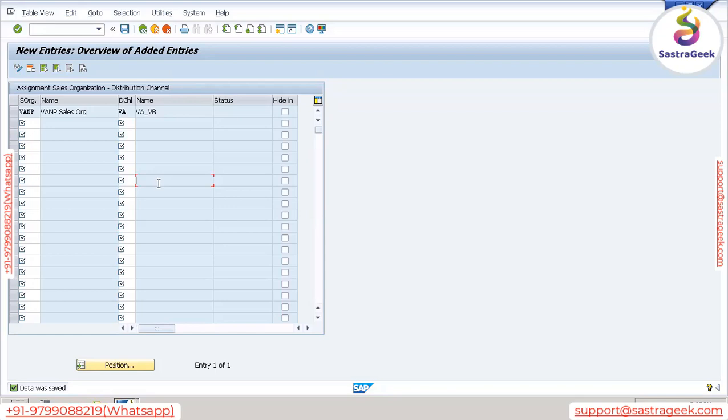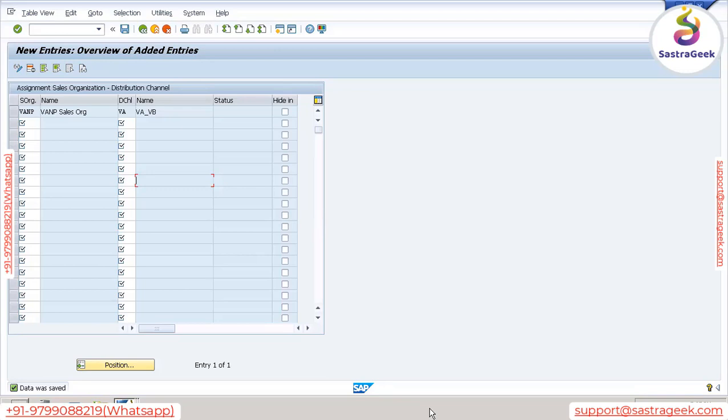Now, in sales, let's say you have two sales organizations. One is in New Delhi, and the other is in Bangalore. You have one wholesaler who belongs to, let's say, Indore in MP. Can he not sell the product of both sales organizations?